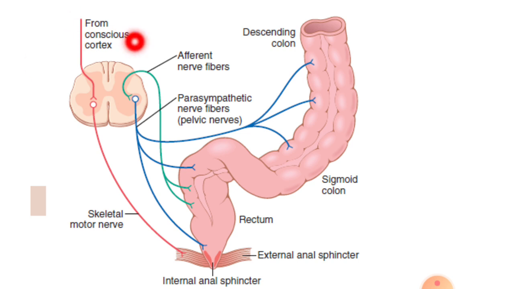The damage is here. And as we know, in defecation, when the rectum is distended, the afferent signals ascend to the spinal cord, and the motor efferents descend to the descending colon, sigmoid, and rectum in order to initiate peristalsis.